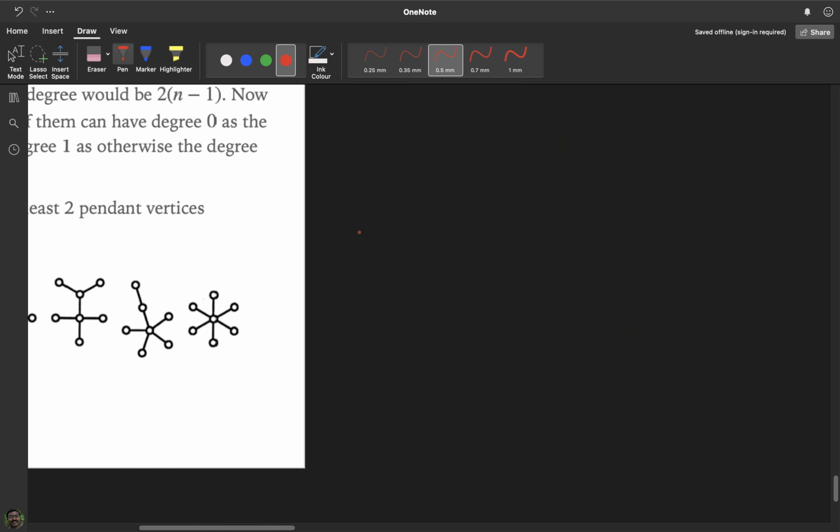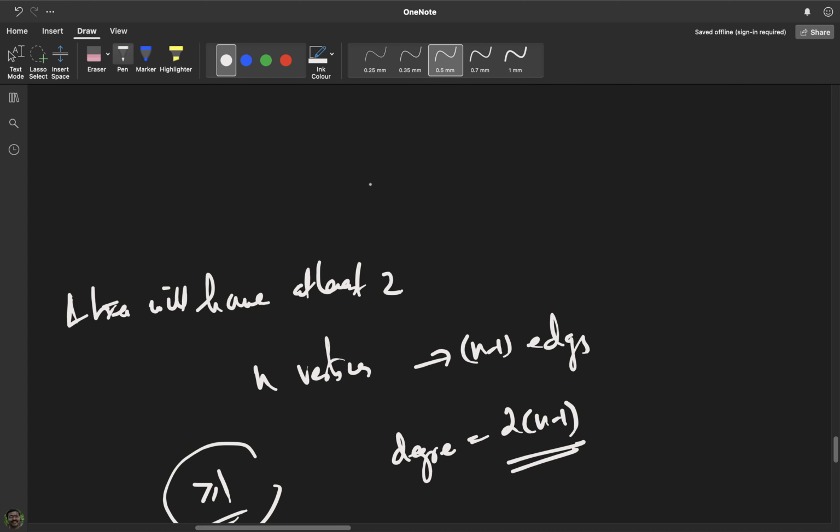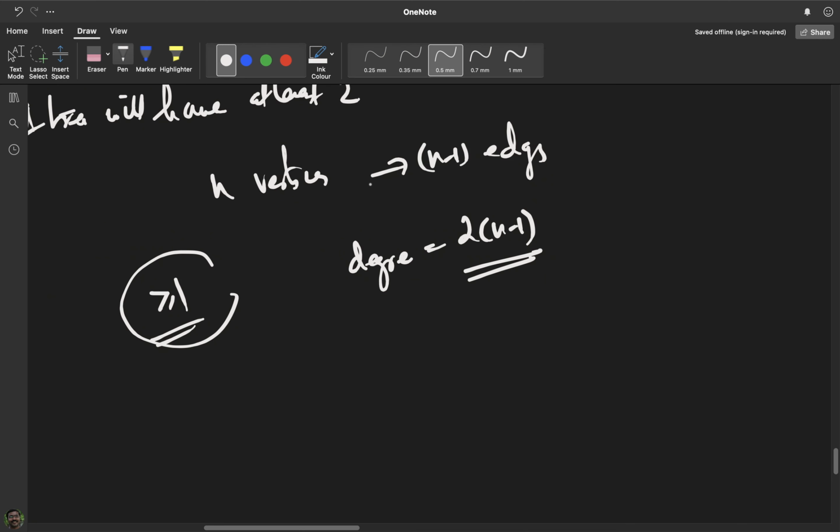It's basically a computational game with the degrees of the graph. If a graph has n vertices, it will have n minus 1 edges, so the degrees should add up to 2 into n minus 1. And the degree of every vertex is greater than or equal to 1. So we have to show that there are at least 2 vertices with degree 1.